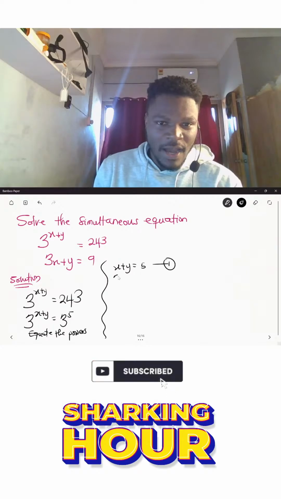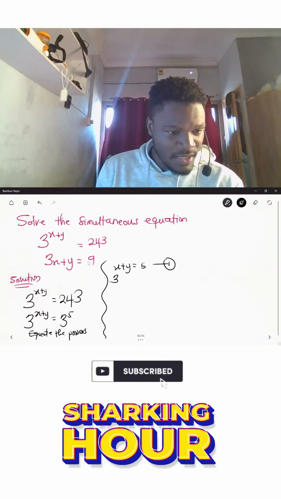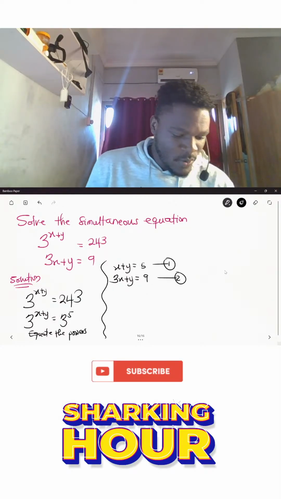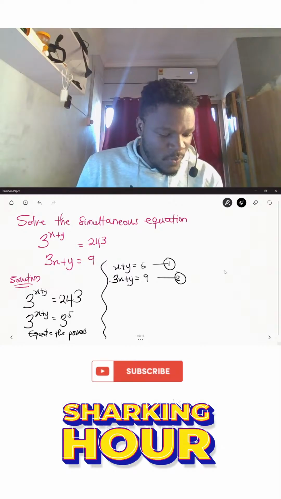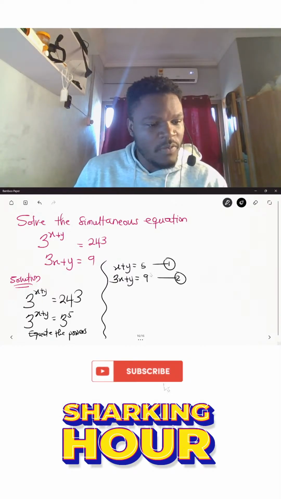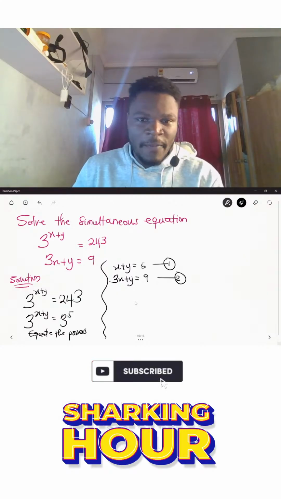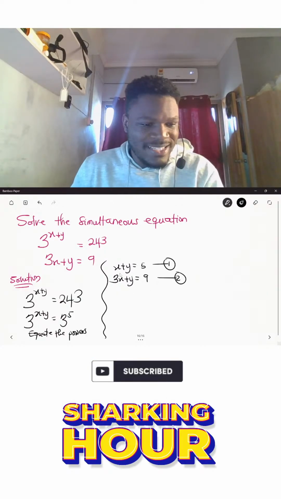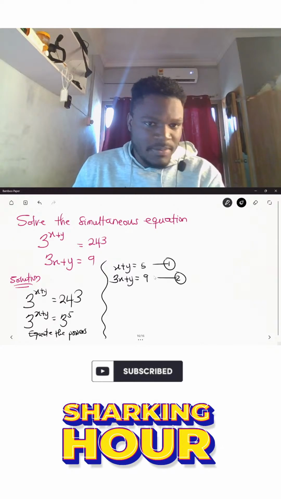And then I now have the second equation given in the question itself. We have 3x plus y to be equal to 9. And this becomes my second equation. So from this equation, I can go ahead and find the value of x and y. Now, if I look at this, I have y common. So if I subtract, I can get my value of x.